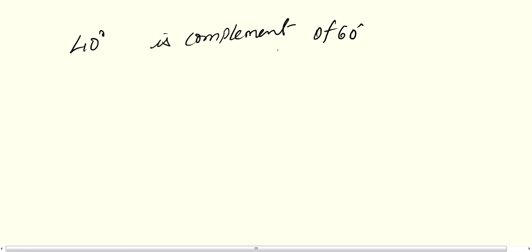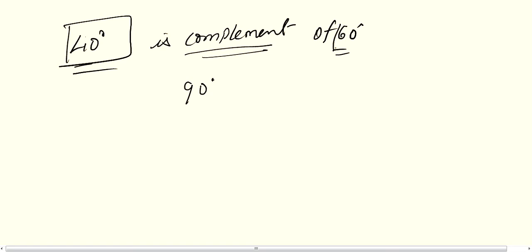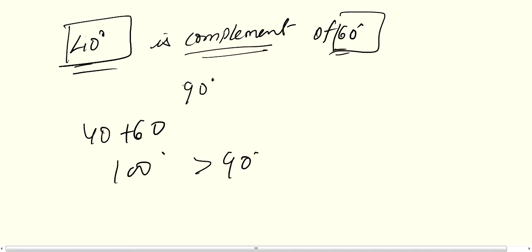Then next is, 40 degree is a complement of 60? In my last video, I explained that whenever you have the term complement, it means the sum of two angles should be equal to 90 degree. In this question, you have 40 degree and 60 degree. If you add 40 and 60, you will get 100 degree, which is more than 90 degree. But we want exactly 90 degree. So 40 degree is not a complement of 60 degree. False.